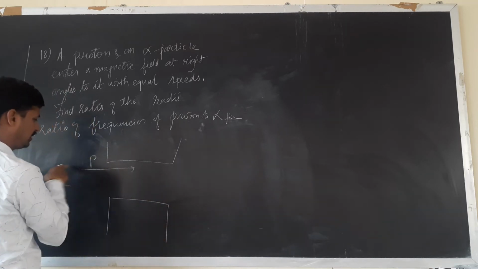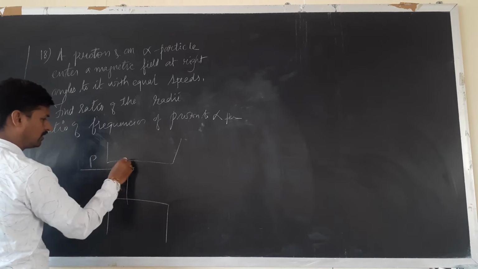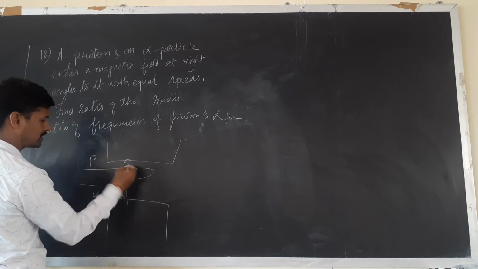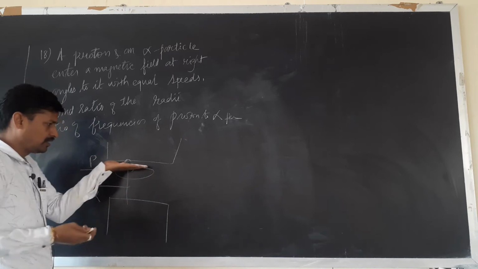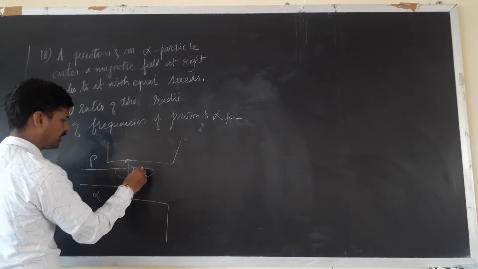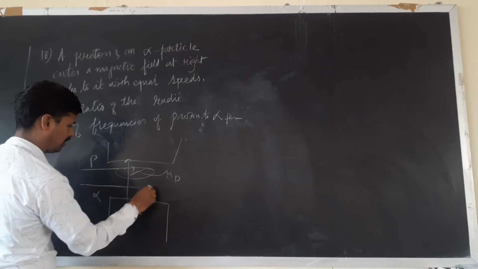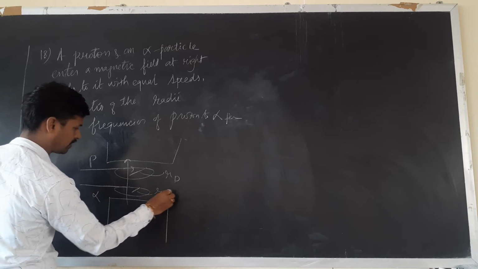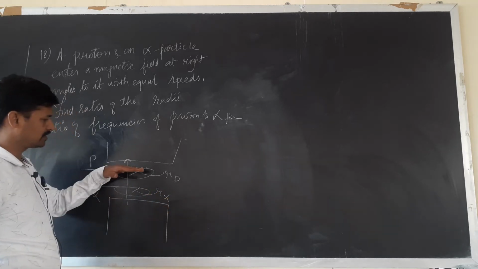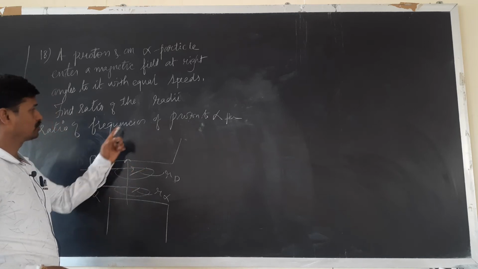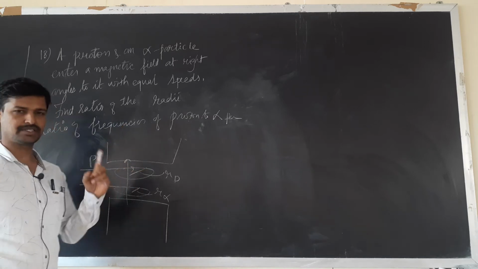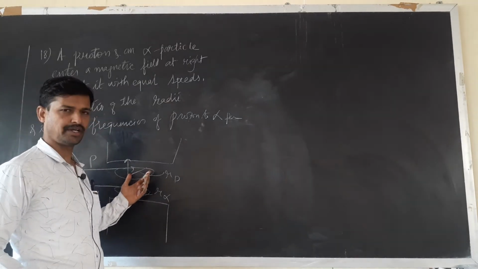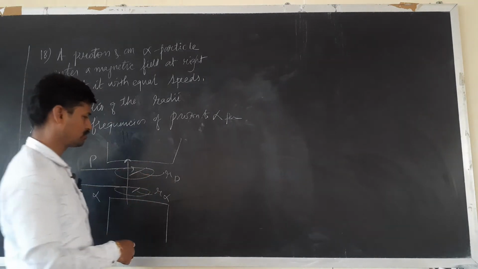The proton enters the magnetic field at right angles to it, so also the alpha particle. The proton describes a circle in this horizontal plane with radius rp. The alpha particle describes a circle whose radius is r alpha. They have asked the ratio of rp to r alpha, and also the ratio of frequency. Frequency means the number of rotations completed by the charged particle in 1 second.